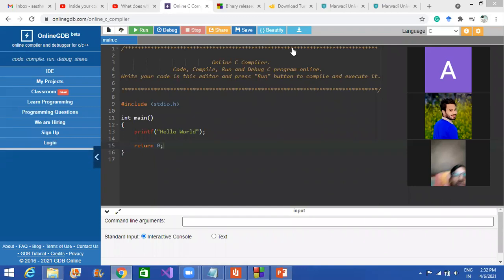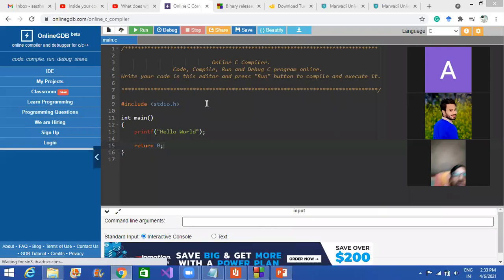Okay, so students, you need to perform this basic program right now in your systems, if you have your systems with you, or else you can use the mobile. We have the online C compiler, so you can perform it on the mobile. Whoever is using mobile can perform it, and who have their systems can also perform it, irrespective of any IDE installed. So perform this experiment.